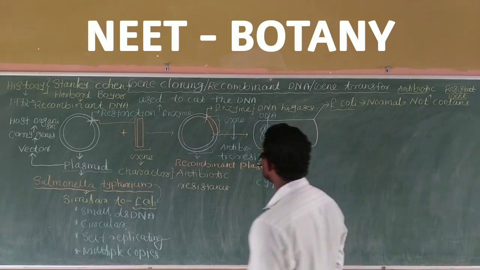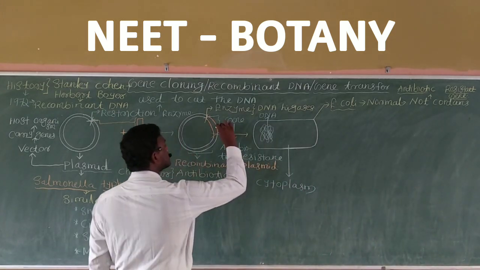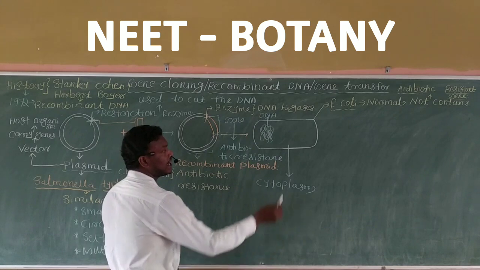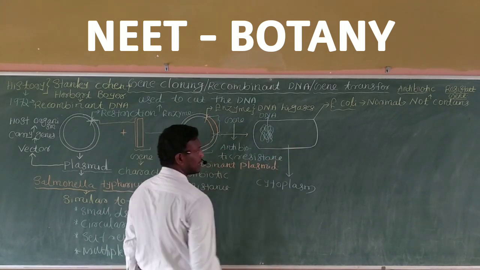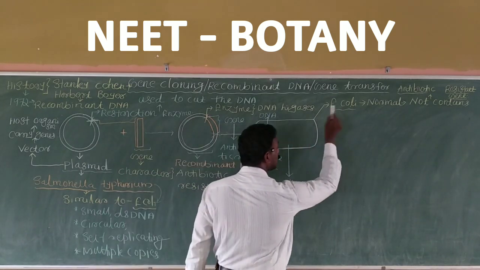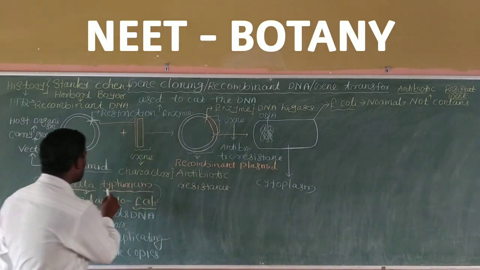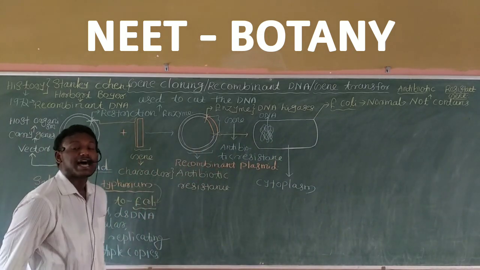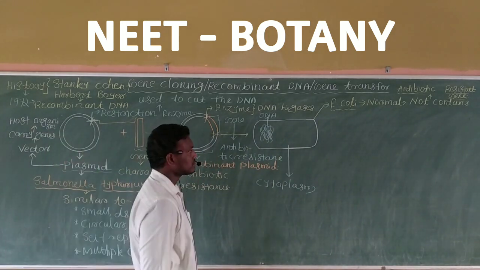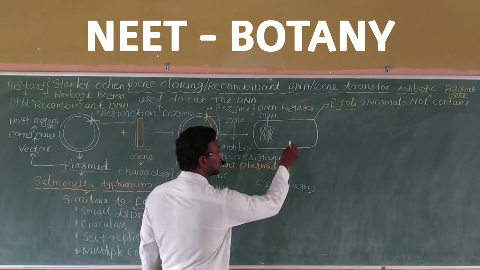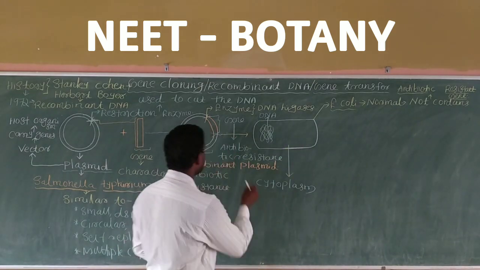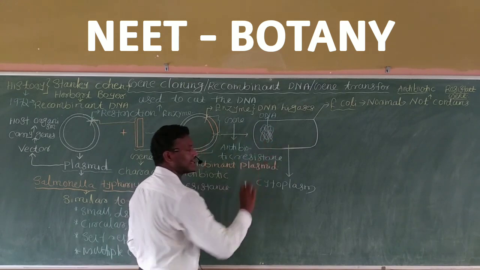Here I am going to transfer the recombinant DNA into the host bacterium, the E. coli bacterium, which is similar to the bacterium Salmonella typhi. Here, in this cytoplasm, I am going to transfer the recombinant DNA.